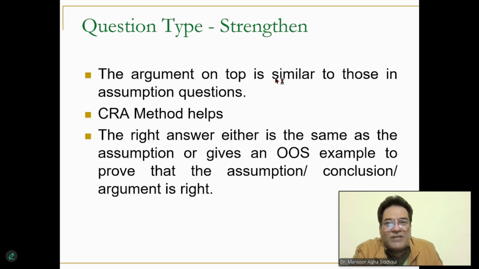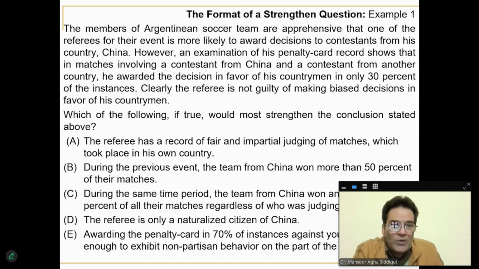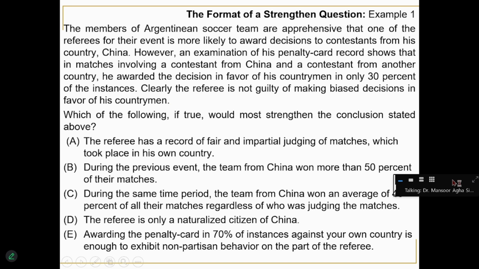Obviously, all information given in the argument strengthens the argument. As a result, if there's a repetition of information in any of the answer choices, that answer choice will be the right answer to a strengthening question. This will happen. This is there to surprise you, to shock you, and to catch you unawares. So, I want you to attempt this particular question right now, and then we learn from it.